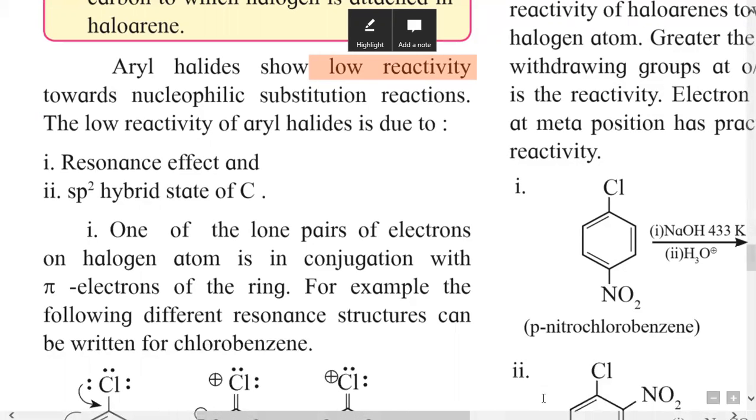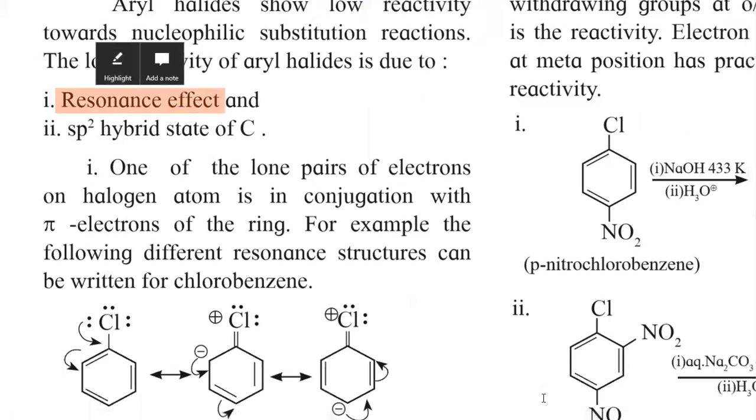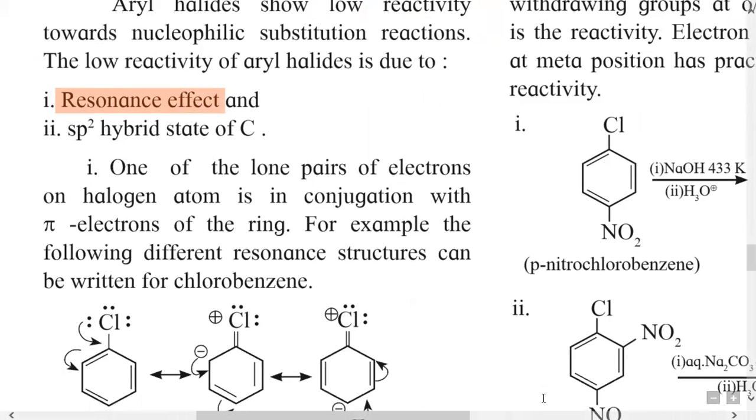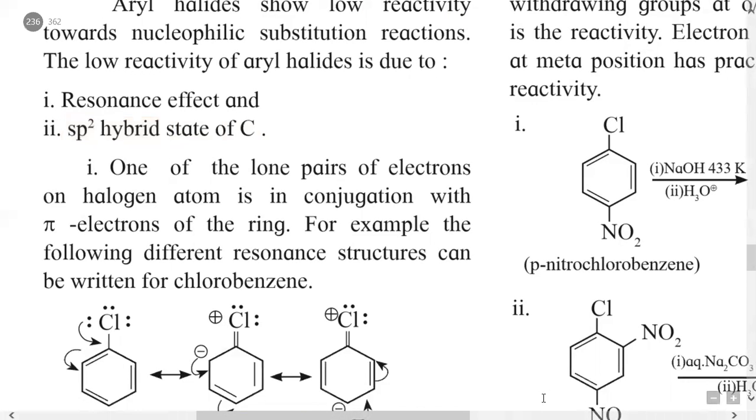There are two reasons for this low reactivity. One reason is the resonance effect, and the second reason is the sp2 hybrid state of carbon.